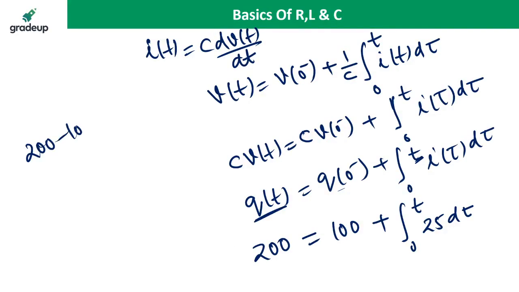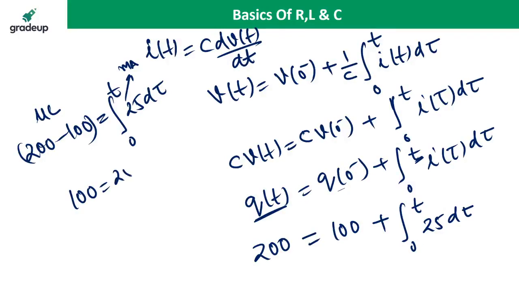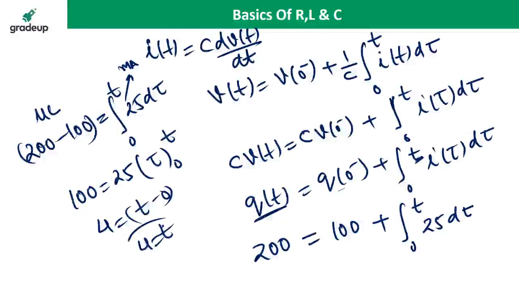200 minus 100 is equal to the integral from 0 to T of 25 dt. You must know the unit. This unit is the microcoulomb, and this unit is the milliampere. So 100 is equal to 25 into the integral of d tau, the integration is tau, limit is 0 to t. So 4 is equal to t minus 0. So t is equal to 4.